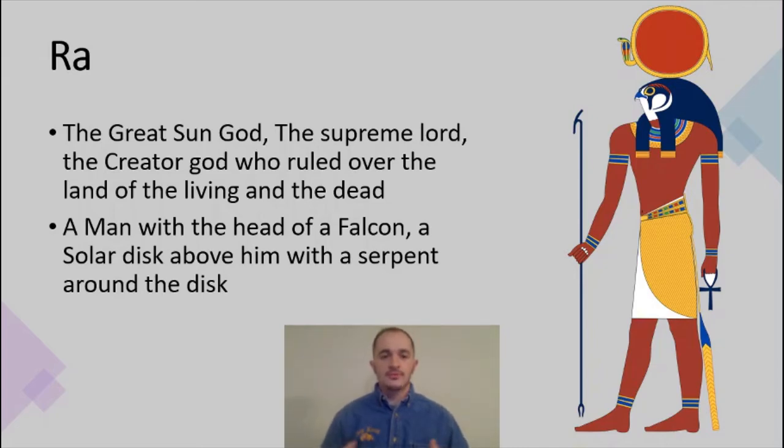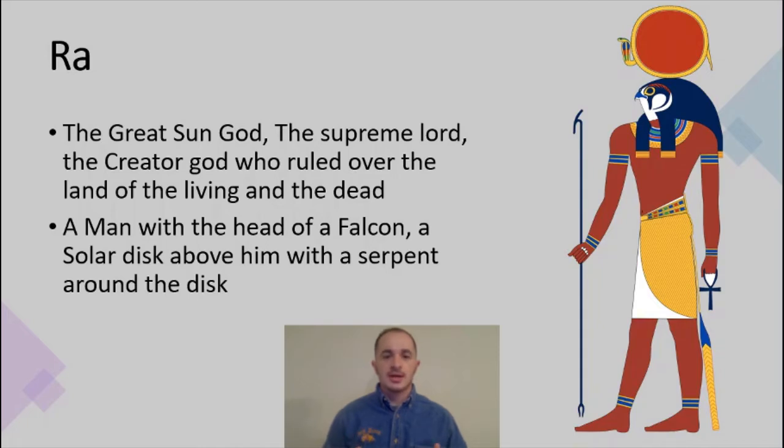So with the first of our 13, we're going to start with some of the important or the supreme gods, the ones that we see at the top of our pantheon. This would be Ra. So the god Ra is the great sun god. He is the supreme lord, the creator god who ruled over the land of the living and the dead. This is often equated to a Zeus, who rules over all of the rest of the gods. He is the god of the gods. He is also the sun god, so he's incredibly important.